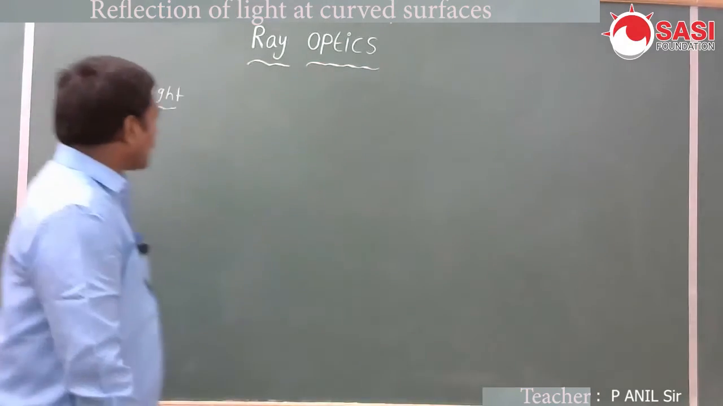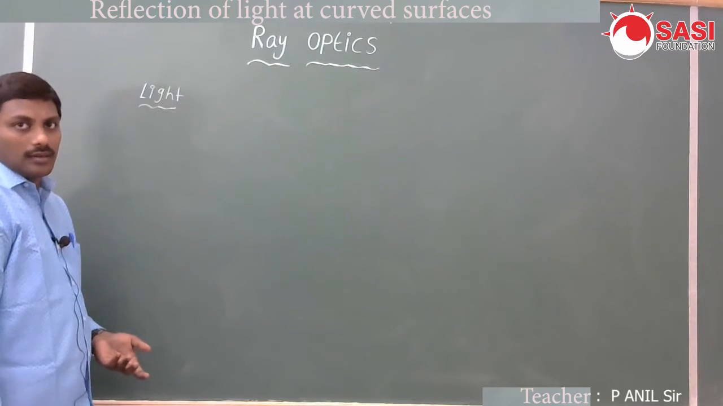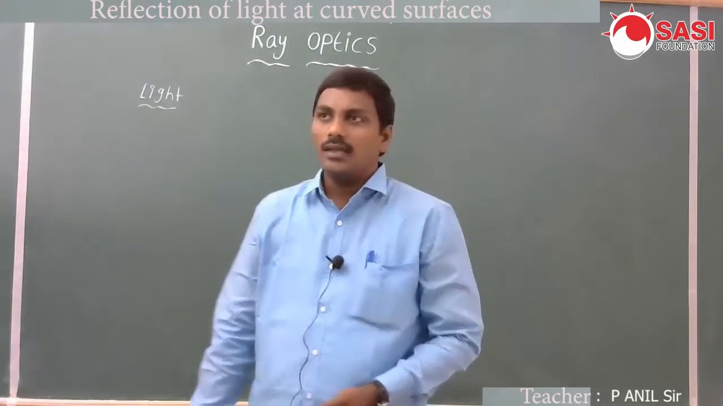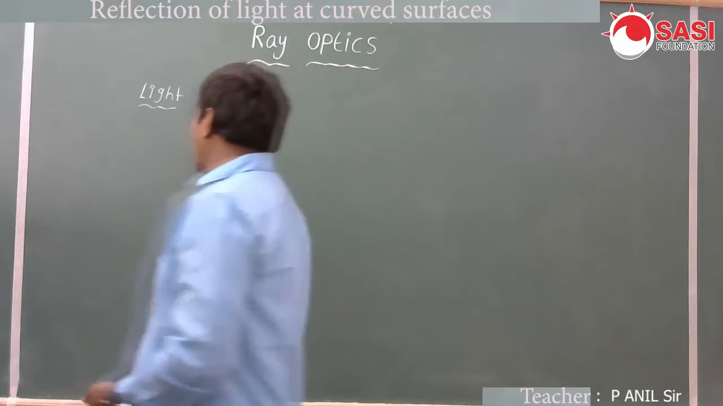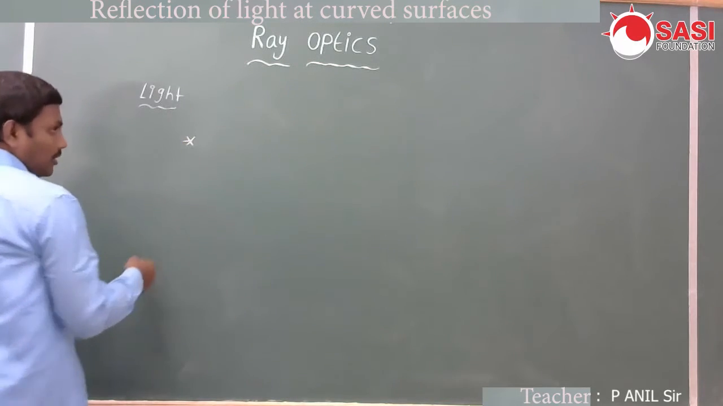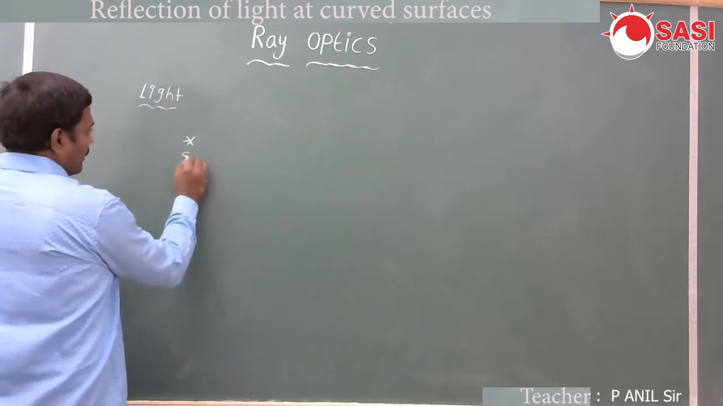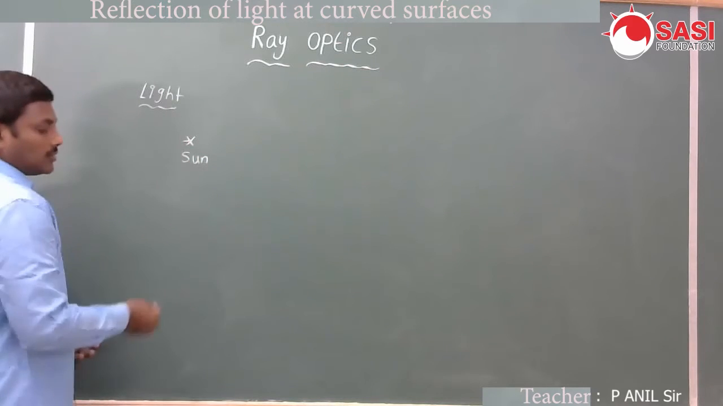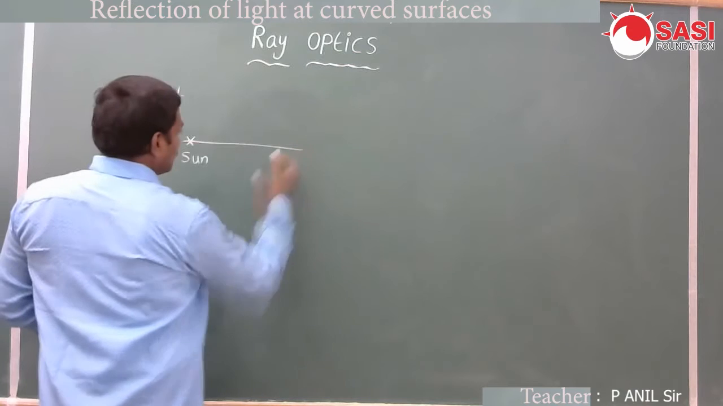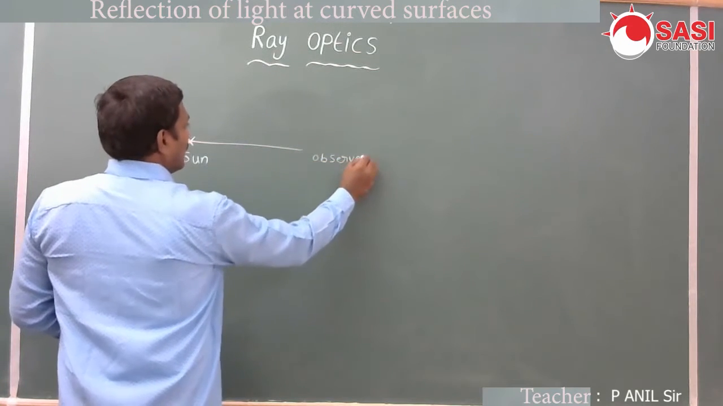And also these light rays, these light radiations, are nothing but electromagnetic radiations, and light comes from a source. For example, the primary source to produce light is the sun. The sun is the primary source of light which produces the light. The light is received by the observer.